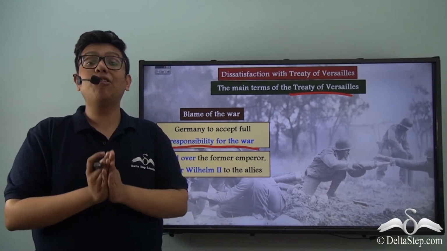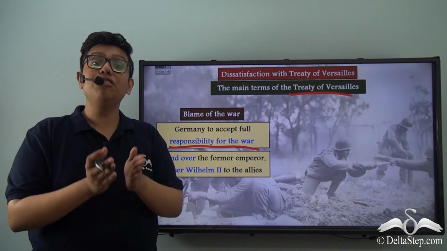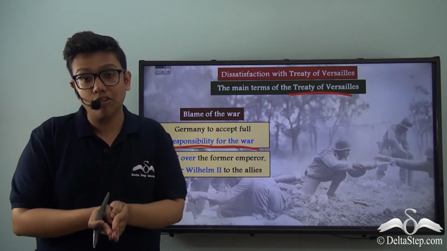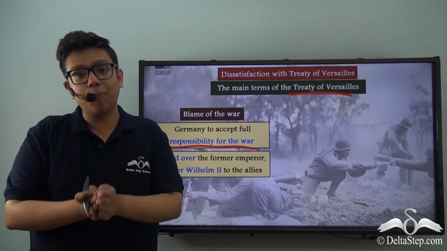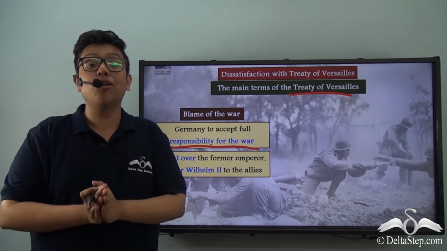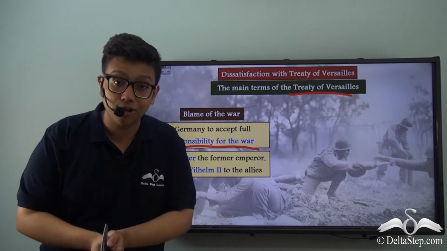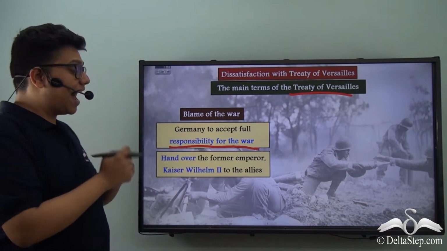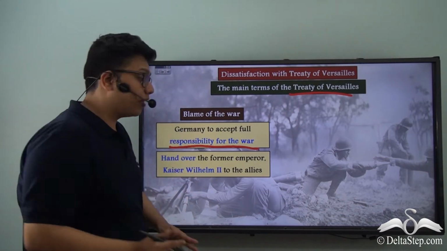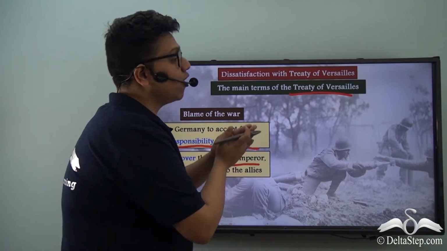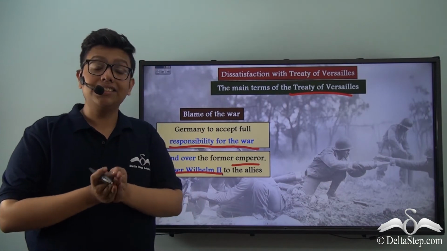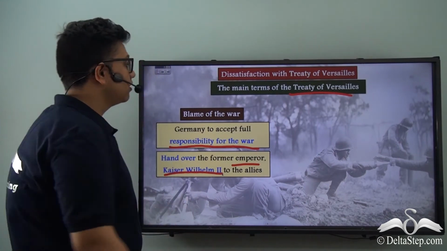Therefore, the world now could personally hold Germany and the Germans responsible for the death of their close ones and also the destruction of their property and whatever else was lost as a result of the First World War. Germany also had to hand over the former emperor Kaiser Wilhelm II to the Allies, alongside any other person who was considered to be a war criminal.